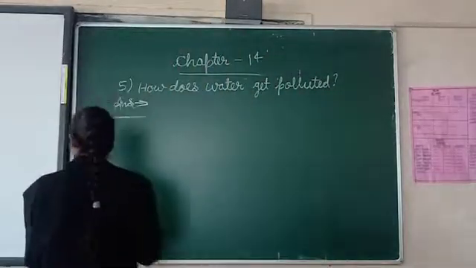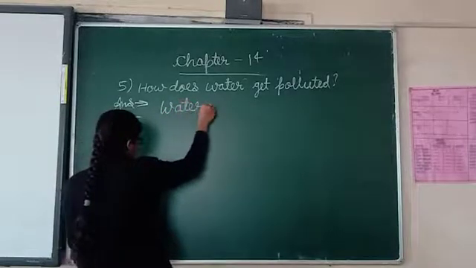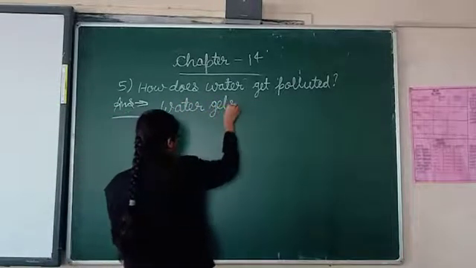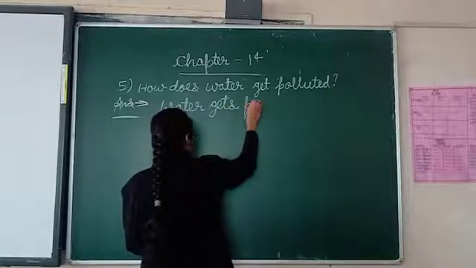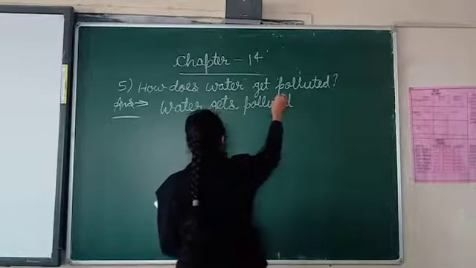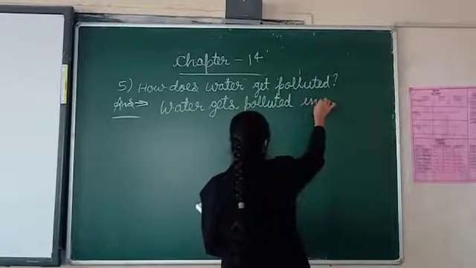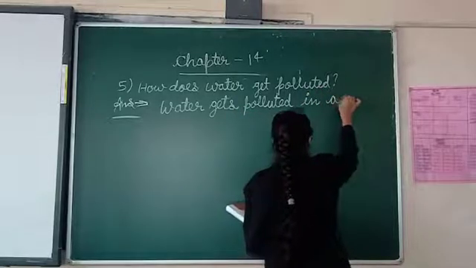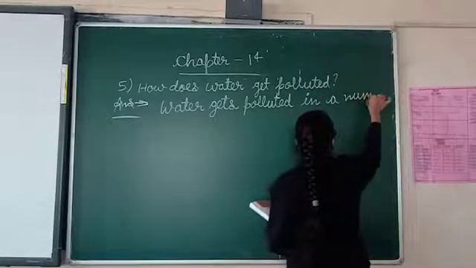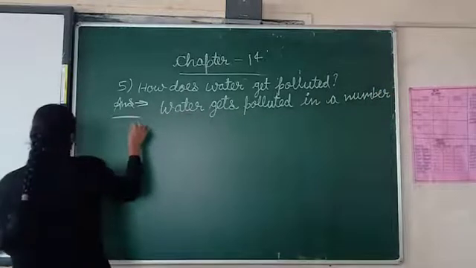Water gets polluted in a number of ways.